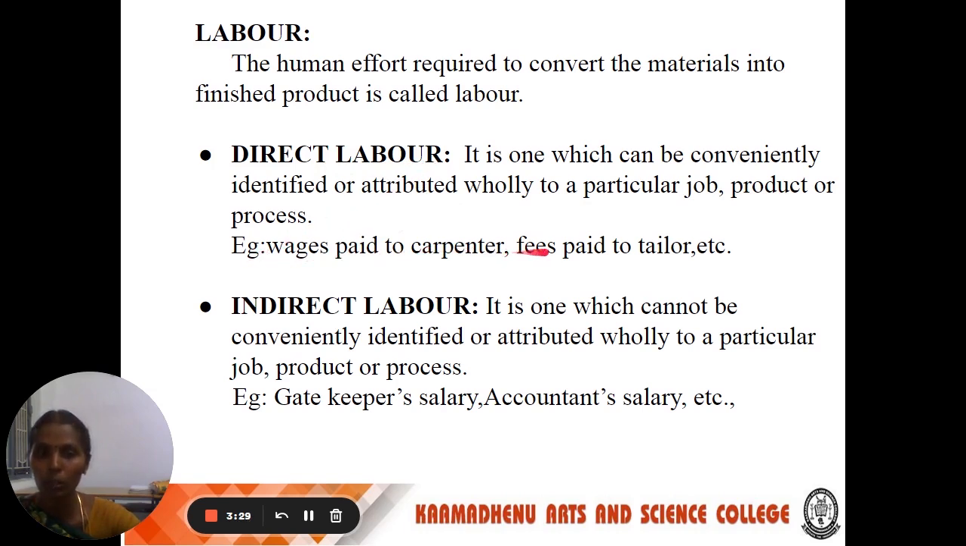Example: wages paid to a carpenter, fees paid to tailors, etc. So direct labor means the labor is directly involved in the production process. That human being's effort is called direct labor.